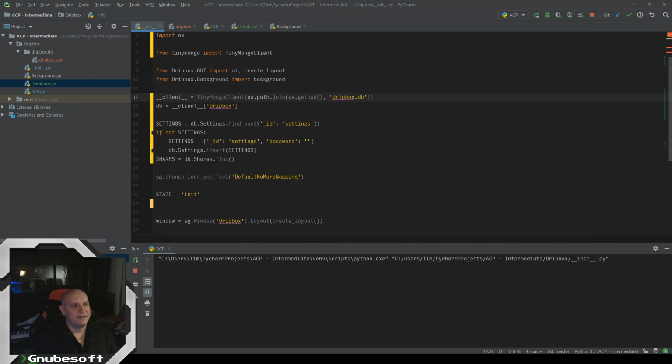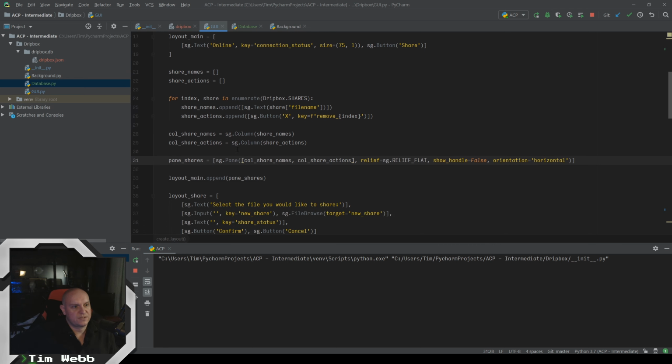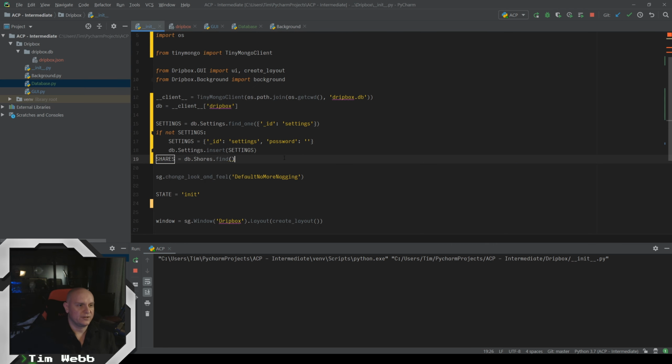We make the client, we instantiate the client. I should start to use that as a term because we're about to get into object-oriented stuff. And this is worth pointing out. This is an object we are creating right now called client. And by creating this, we can just say, okay, client, give me the Dripbox database. And we're just going to call that DB from now on. And now from the settings collection inside of that DB, find my settings file and find my shares and just, if we've got stuff, add it to it. It really is very simple.